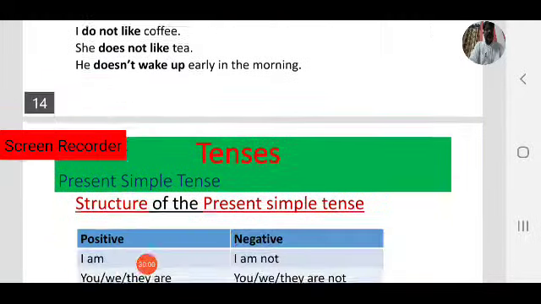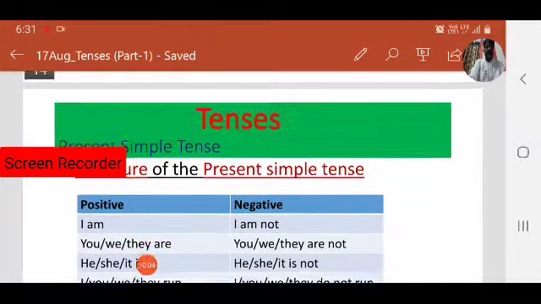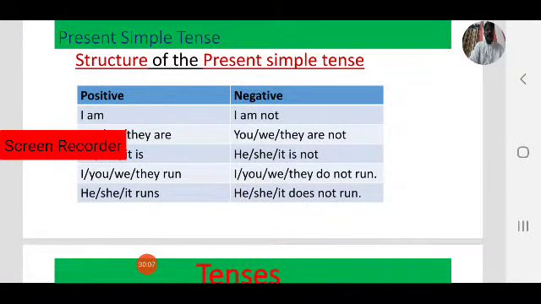Let us see some more examples. Observe the structures. I am, that is positive, that is my status. I am a teacher. Negative: I am not a student. I am not a doctor. I am a teacher and I am a student also. Okay, I am not a doctor.